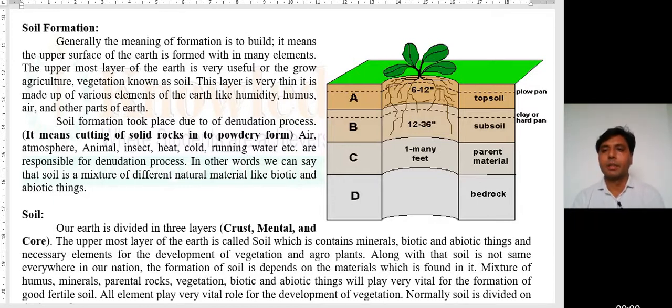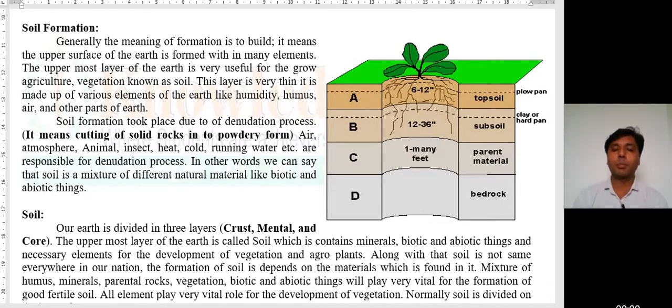Here we will start our first topic, soil formation. Generally the meaning of formation is to build. It means the upper surface of the earth is formed with many elements. The uppermost layer of the earth is very useful for growing agriculture and vegetation, and is known as soil.